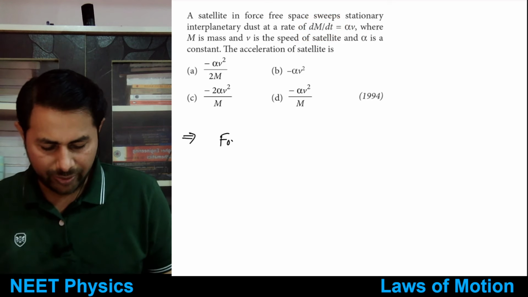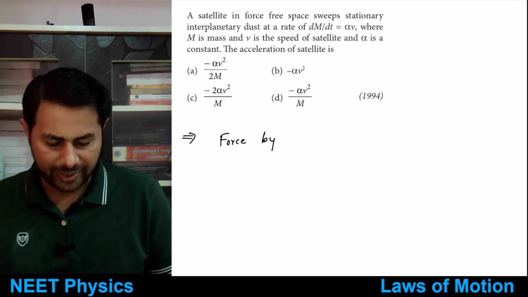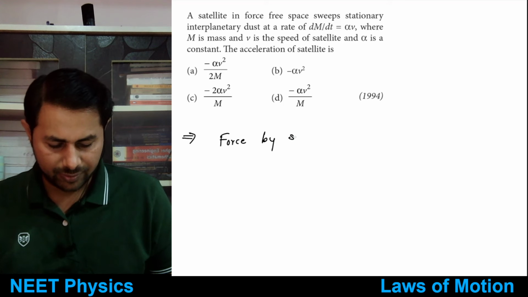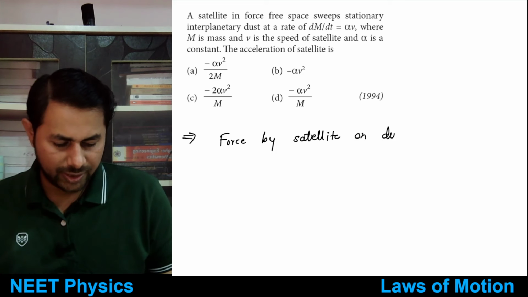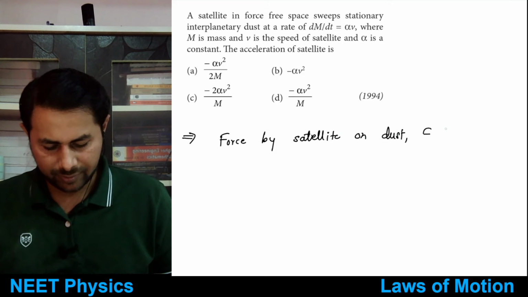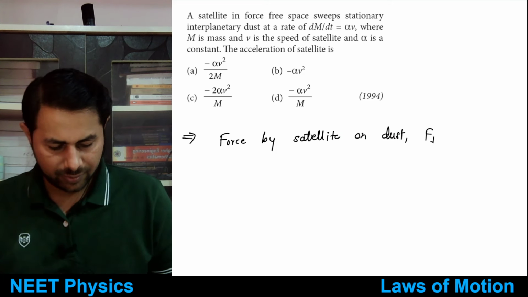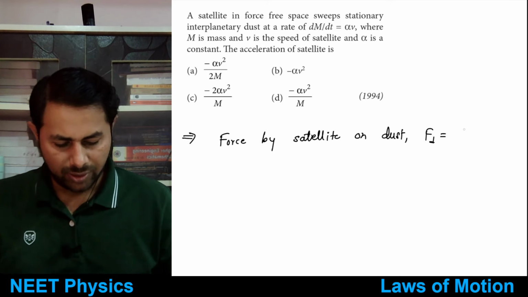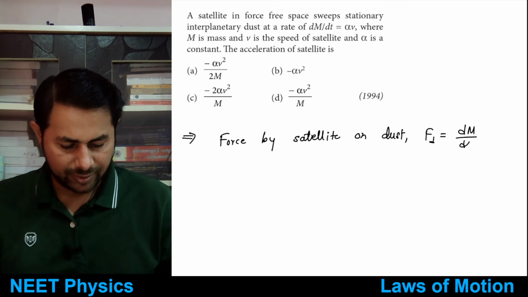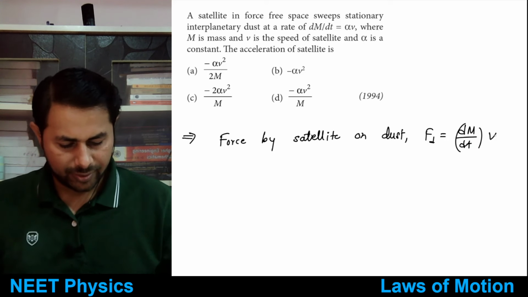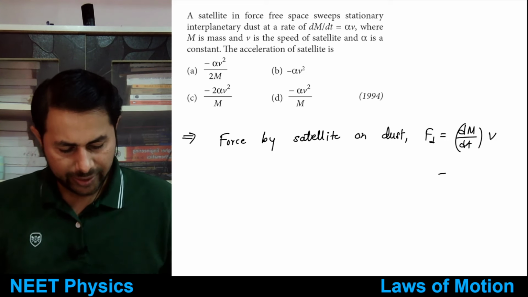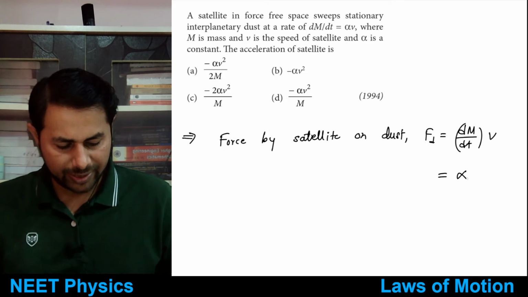So what would be the force exerted by the satellite on the dust? Let's call it fd. It's equal to dm by dt multiplied by speed. So what is dm by dt? That is alpha times v.